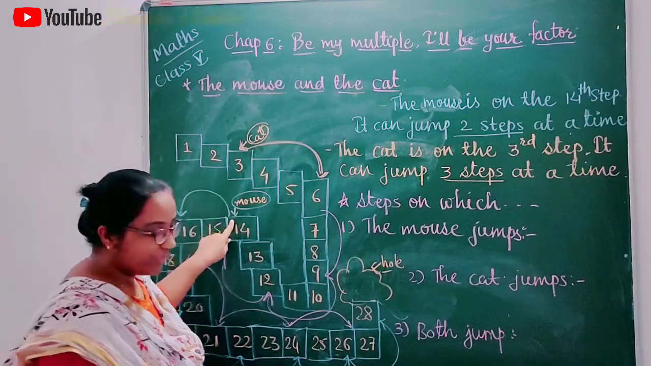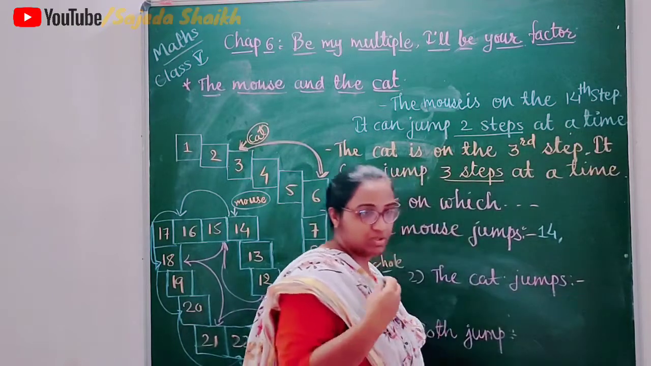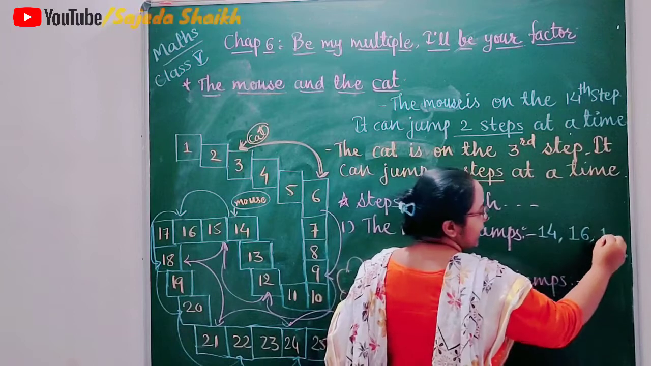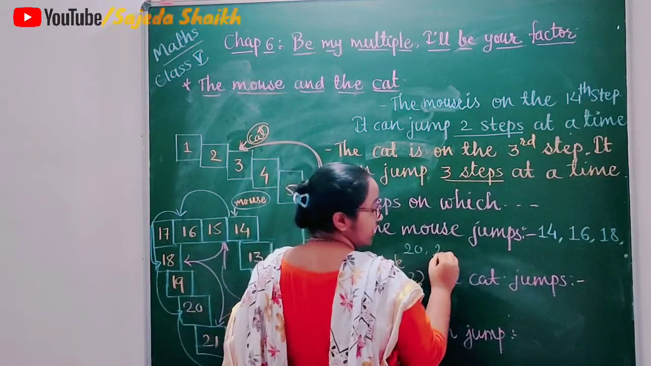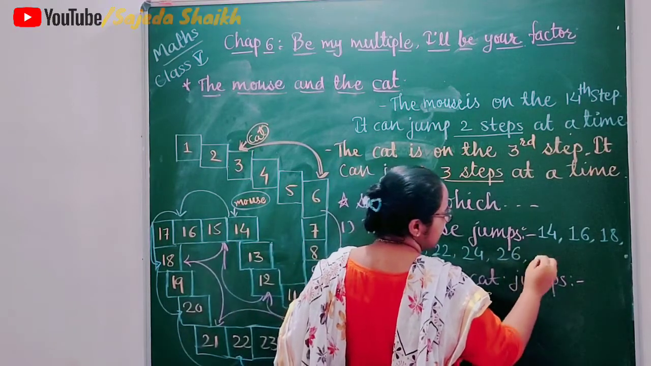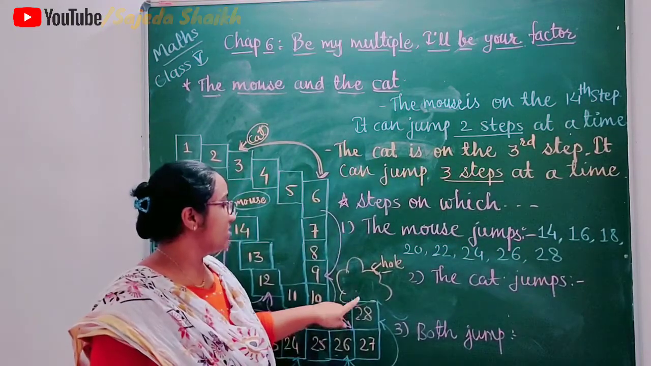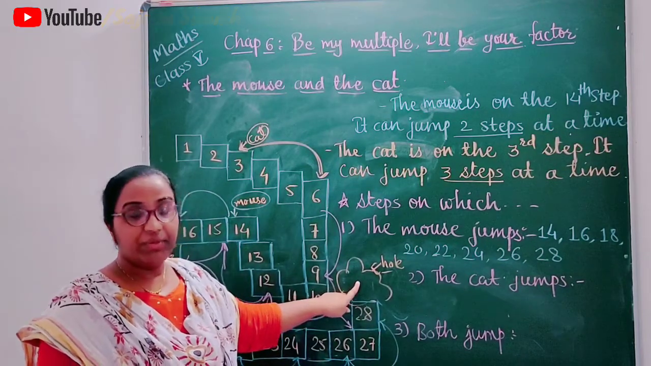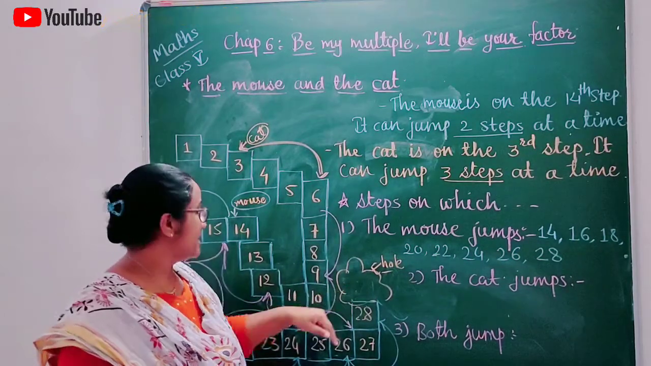Right now it is on the 14th step. So start from 14, 2 steps at a time. That means the next step is 16, then 18, then 20, then 22, 24, 26 and last 28. And as soon as it reaches 28, it will enter the hole. Maybe safely it can reach its destination.